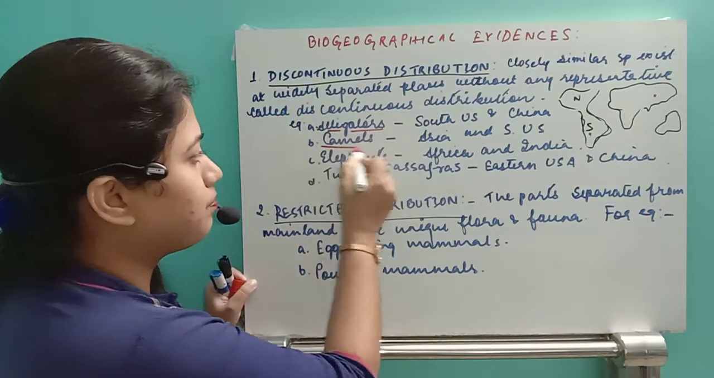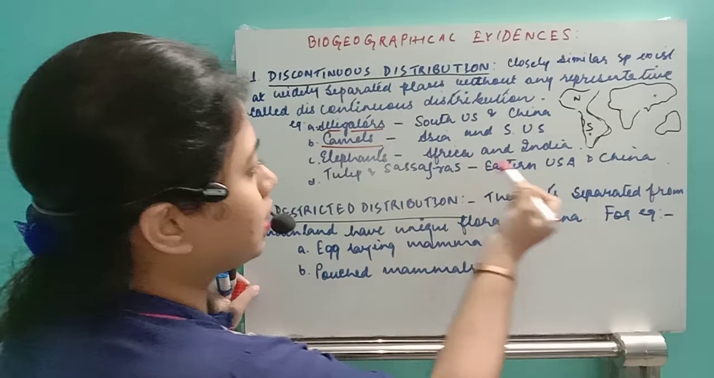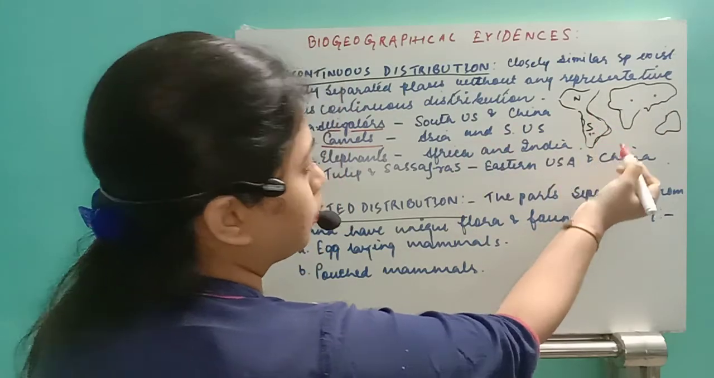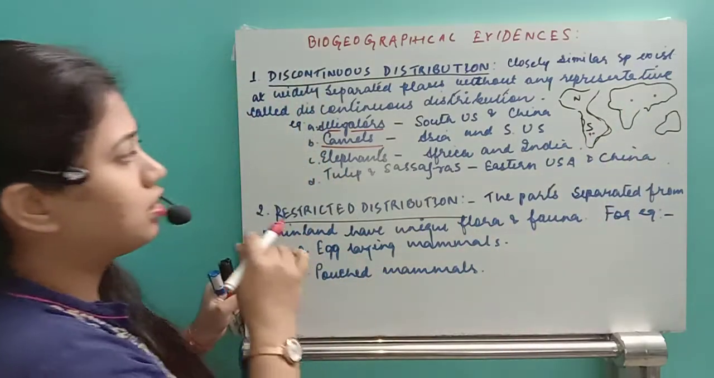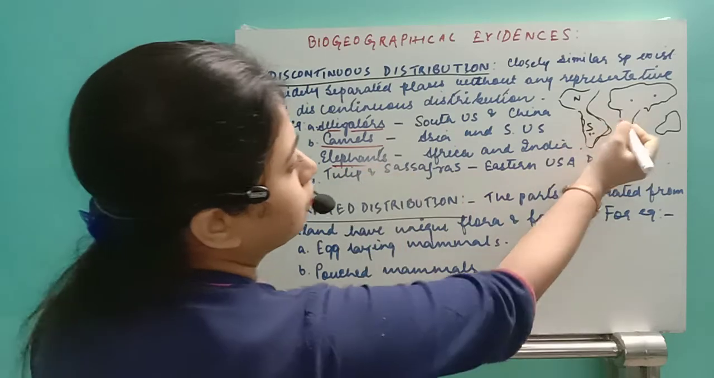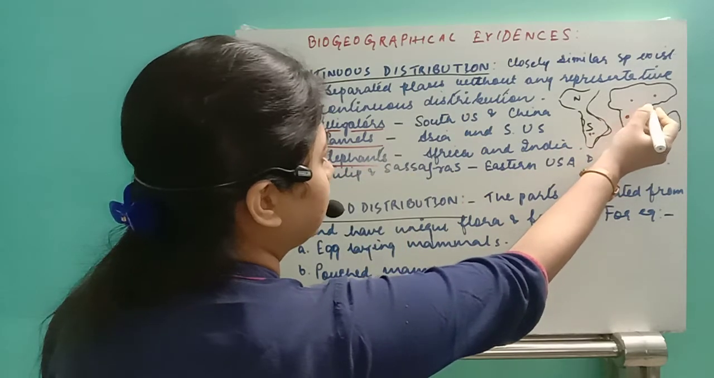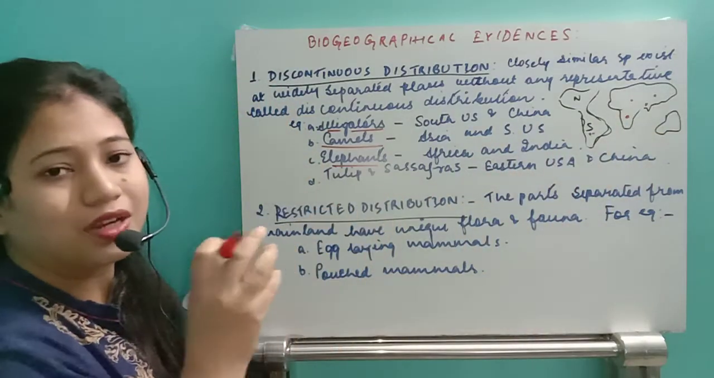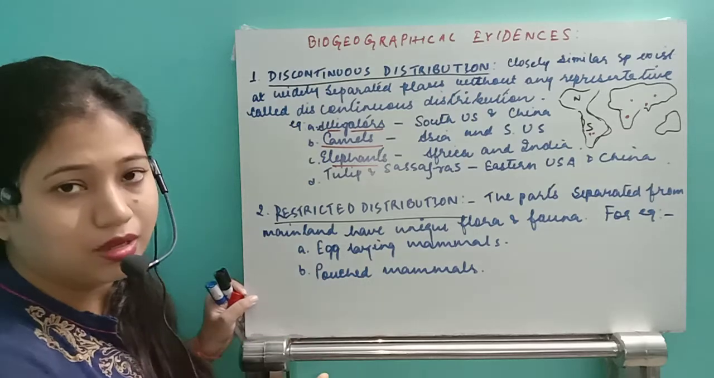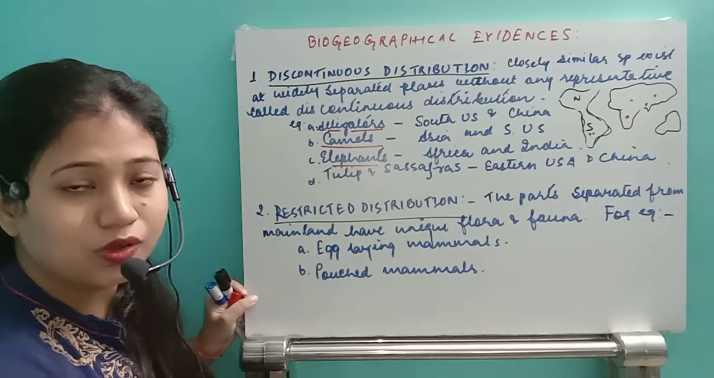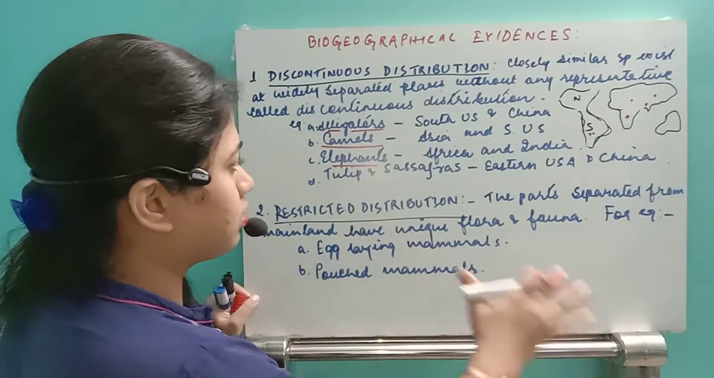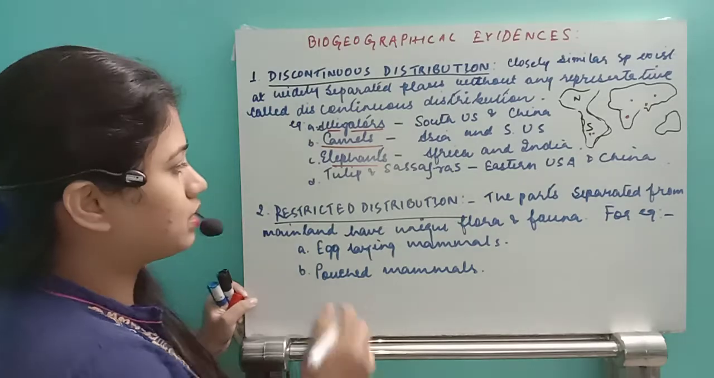Next one is the camel. The camel is found in Asia and in the USA, southern USA. Next one, elephant. Elephants are found in Africa and in India. These lands were actually in the same mainland, and after that they got separated, and the different animals can be found in those locations. So this is the elephant example, a discontinuous distribution found in Africa and in India.